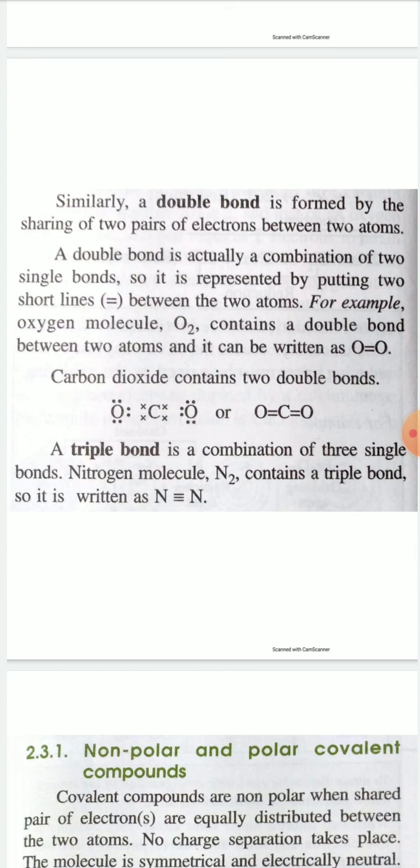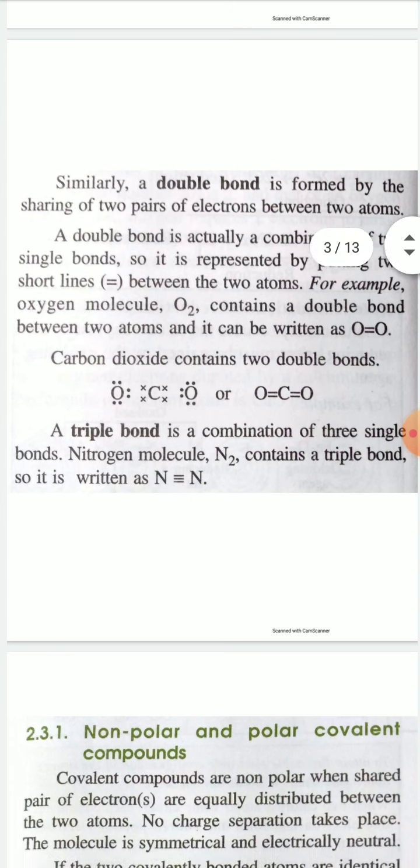To attain stable electronic configuration, they form electron pairs in such a way that there is a double bond between the carbon atom and each oxygen atom. So in CO2 there are two double bonds between C and O. The structure of carbon dioxide is O double bond C double bond O.